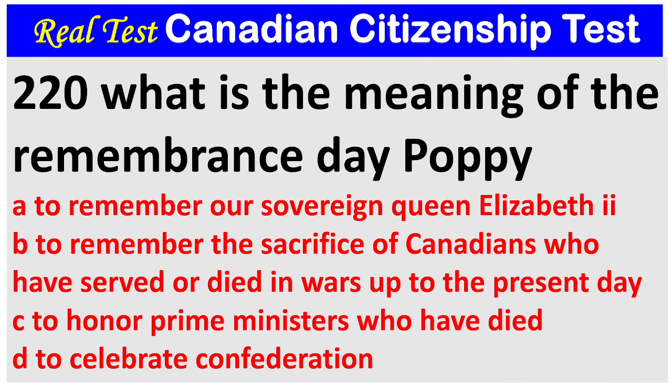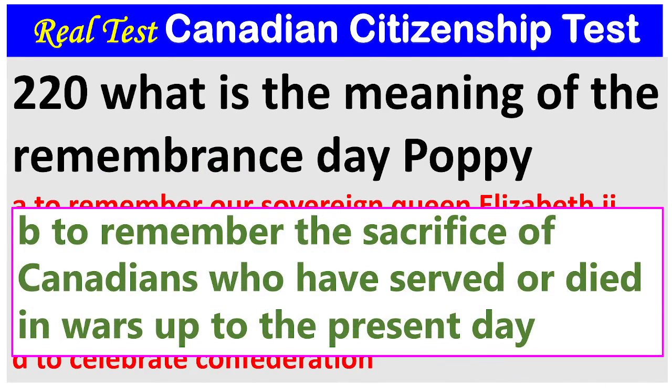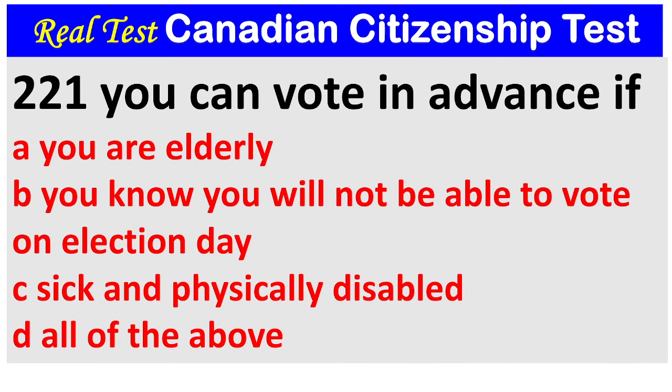Question 220. What is the meaning of Remembrance Day, the poppy? A. To remember our sovereign Queen Elizabeth II. B. To remember the sacrifice of Canadians who have served or died in wars up to the present day. C. To honor Prime Ministers who have died. D. To celebrate Confederation. 1, 2, 3. The answer is B. To remember the sacrifice of Canadians who have served or died in wars up to the present day.